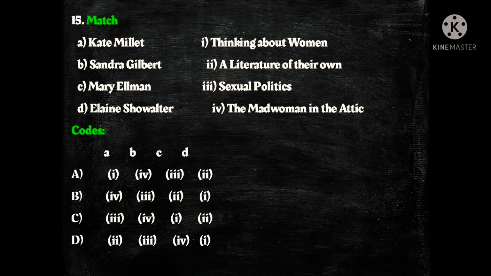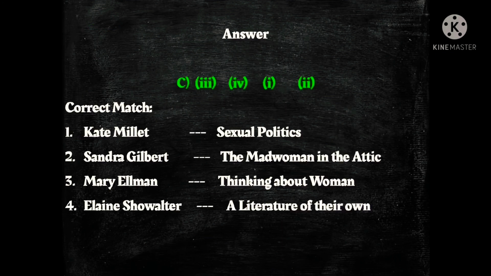Next question. Regarding this question, we have feminist writers on the one side, and on the other side we have the written works of the given feminist writers. So we shall directly discuss the answer, and the correct match is Kate Millett's written work is Sexual Politics. Second one, Sandra Gilbert, her written work is The Madwoman in the Attic, and Mary Ellmann's written work is Thinking About Women, and Elaine Showalter's work is A Literature of Their Own. This is the correct match.